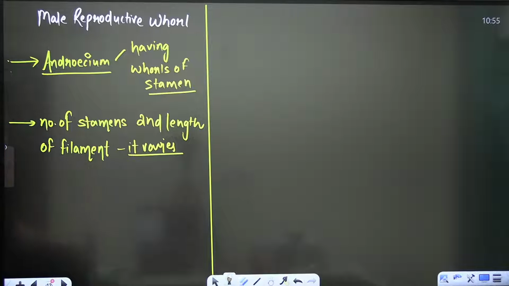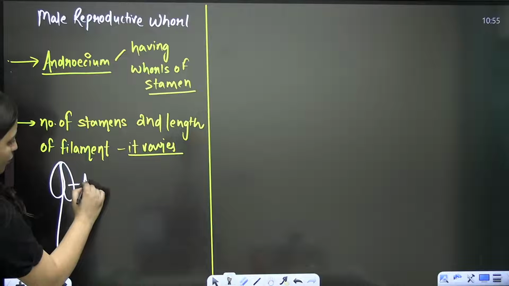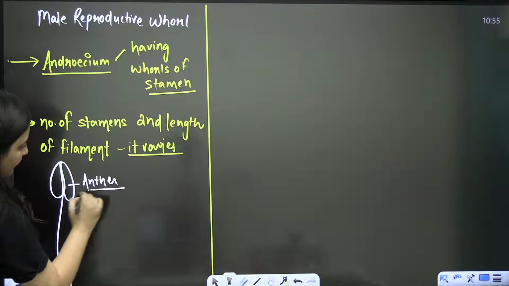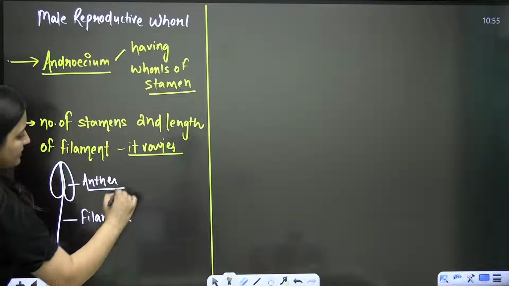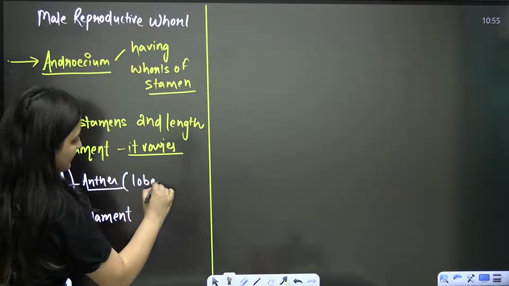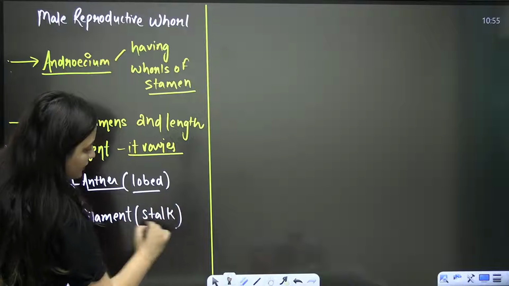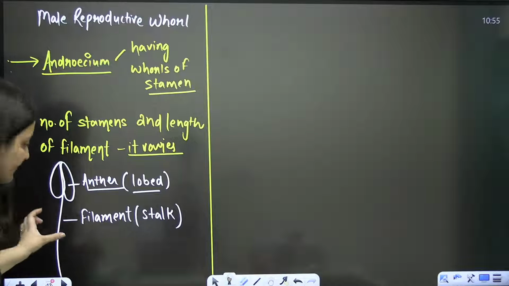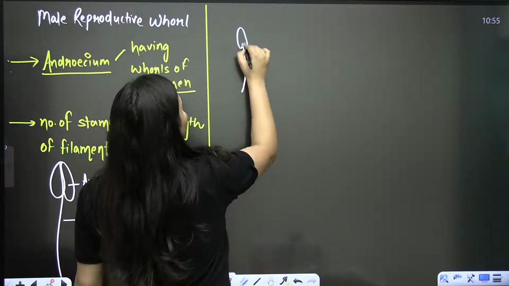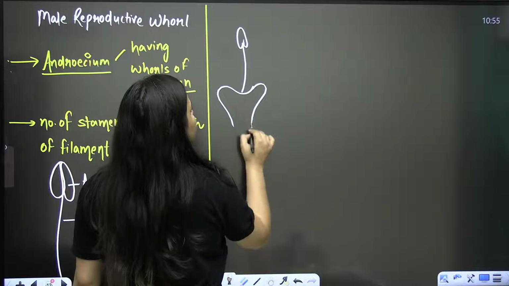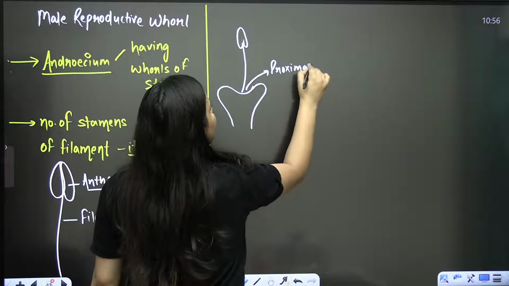Now you know that two parts are there in the stamen: a bilobed anther and a stalk-like structure, which is the filament. This anther is lobed, a kind of condensed structure, and the filament is a stalk-like structure. The proximal part of this filament is attached to the thalamus.